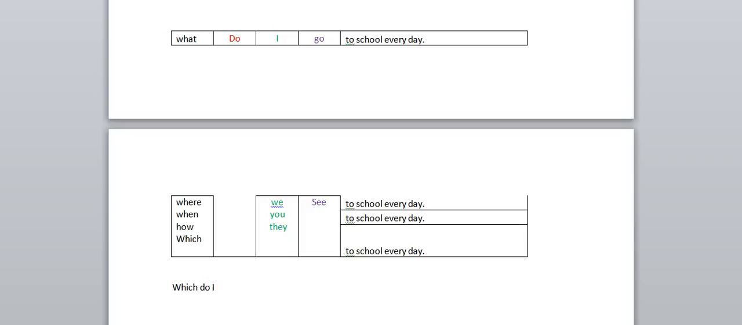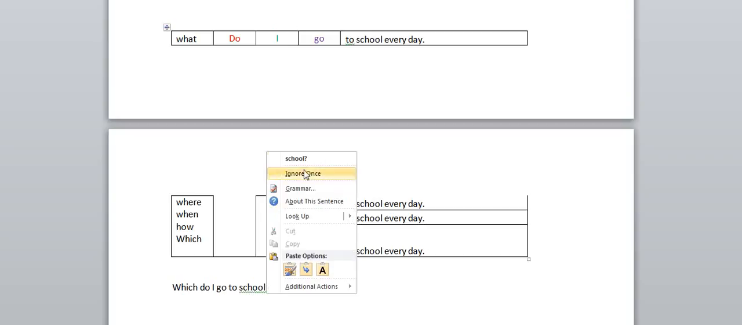Which do I go to school? This is not giving any meaning. Coming to construction, it is correct, but this is wrong. While speaking, no one will use this, right? It is not giving such a meaning.